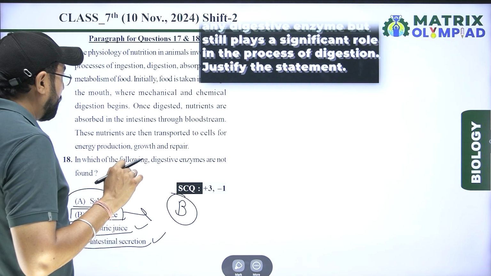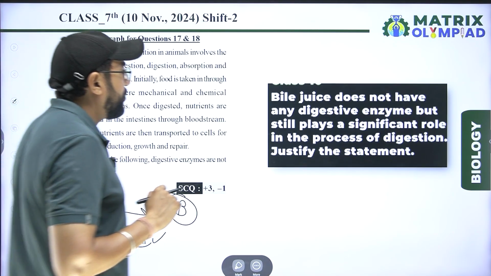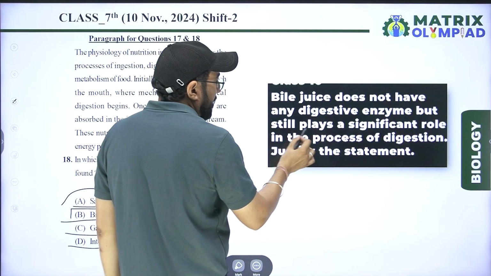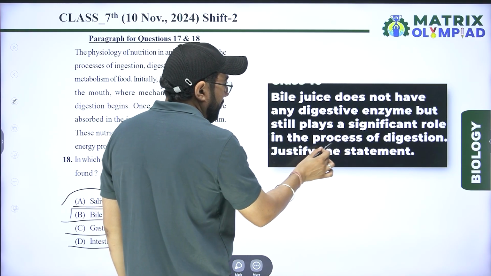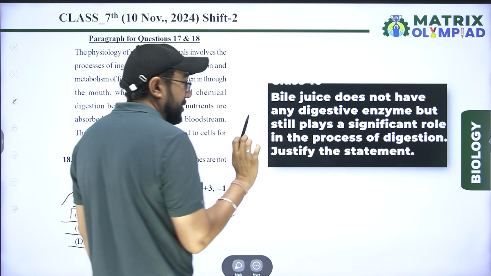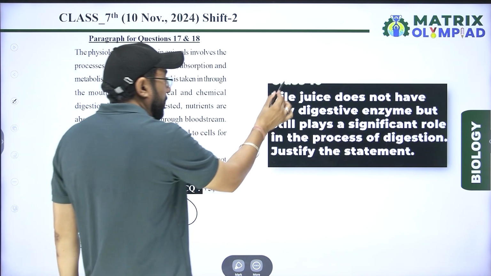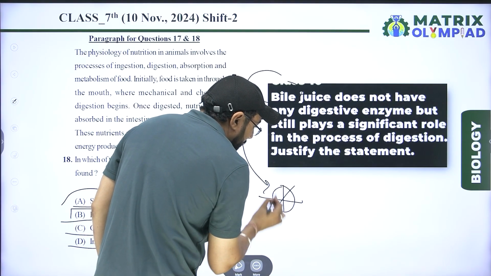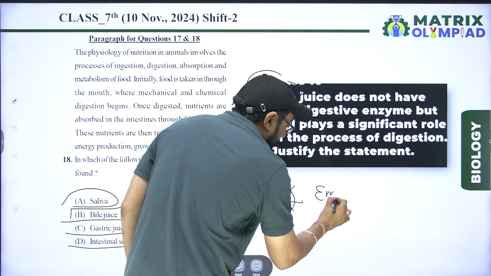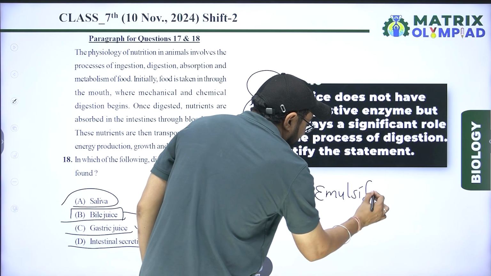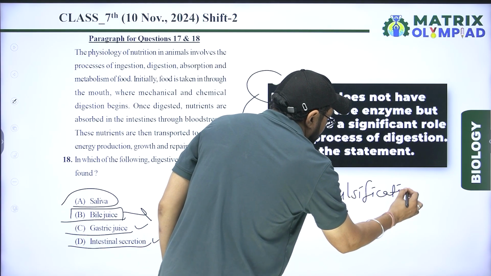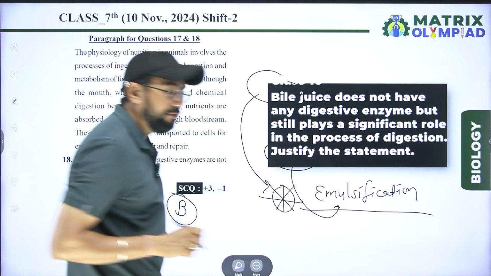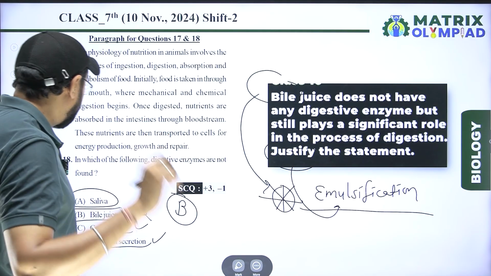Bile juice does not have any digestive enzyme but still plays a significant role in digestion. Justify the statement: bile helps in the breakdown of oily substances by the process of emulsification. So our statement is justified by emulsification. So the right answer is option B.